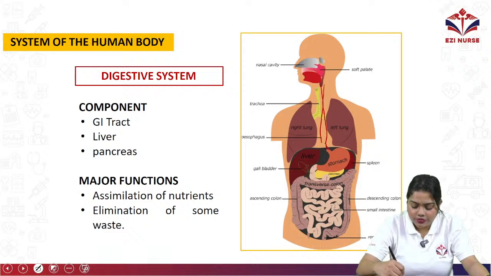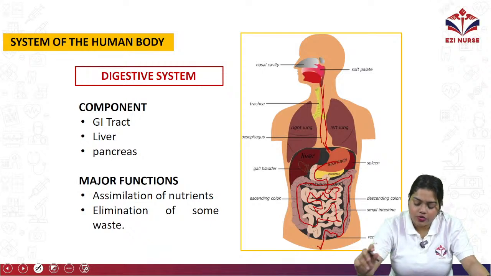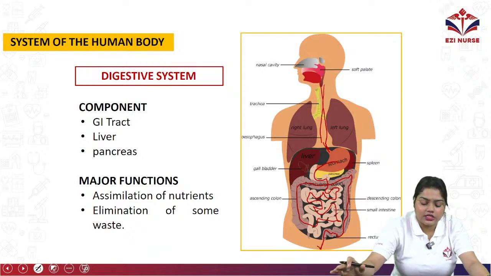It will reach the stomach, then we have large intestine, small intestine, colon, rectum and anus. Okay, so this is the main digestive tract.